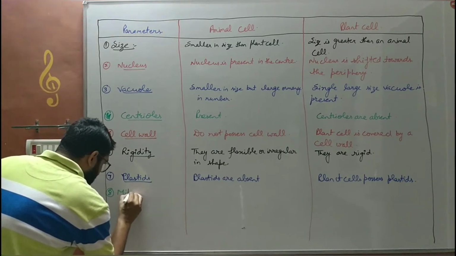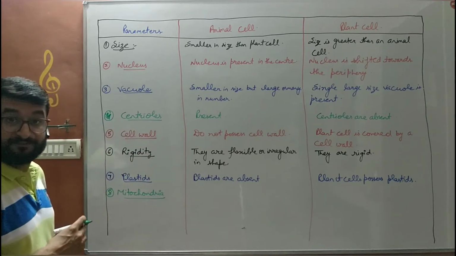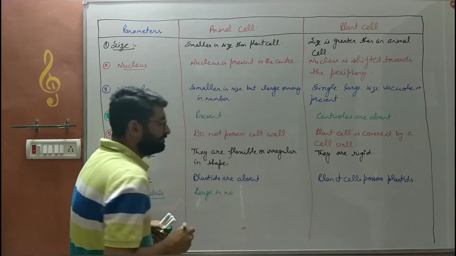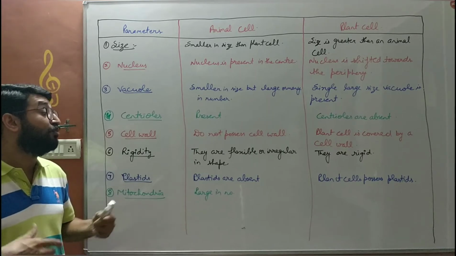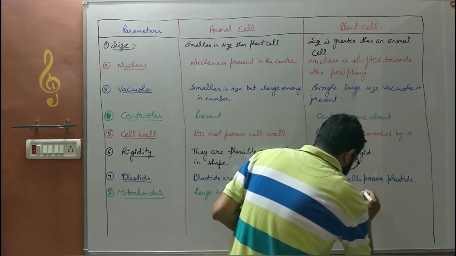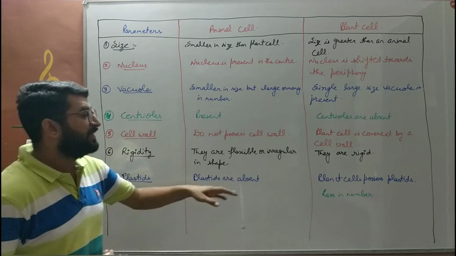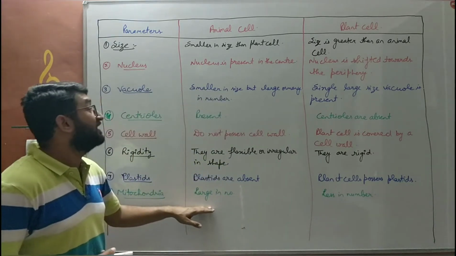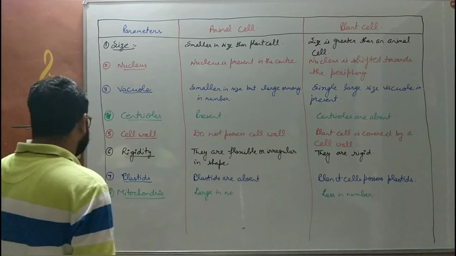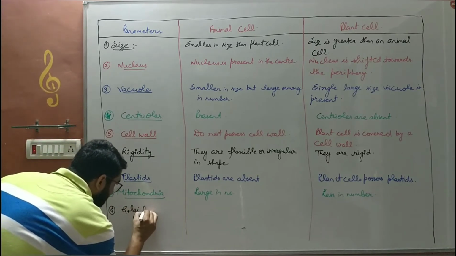Next characteristic is mitochondria, the powerhouse of the cell. Large in number. In animal cell, the number of mitochondria is more, whereas in case of plant cell, the mitochondria are less in number. प्लांट सेल में माइटोकॉन्ड्रिया का नंबर कम होता है बच्चे, और एनिमल सेल में माइटोकॉन्ड्रिया का नंबर ज्यादा होता है. The next and the last characteristic on which we differentiate these plant and animal cell is